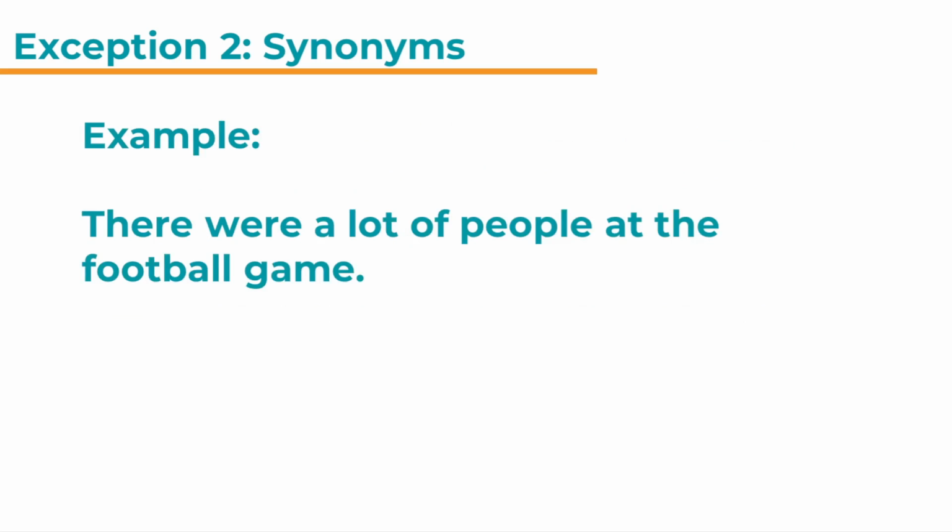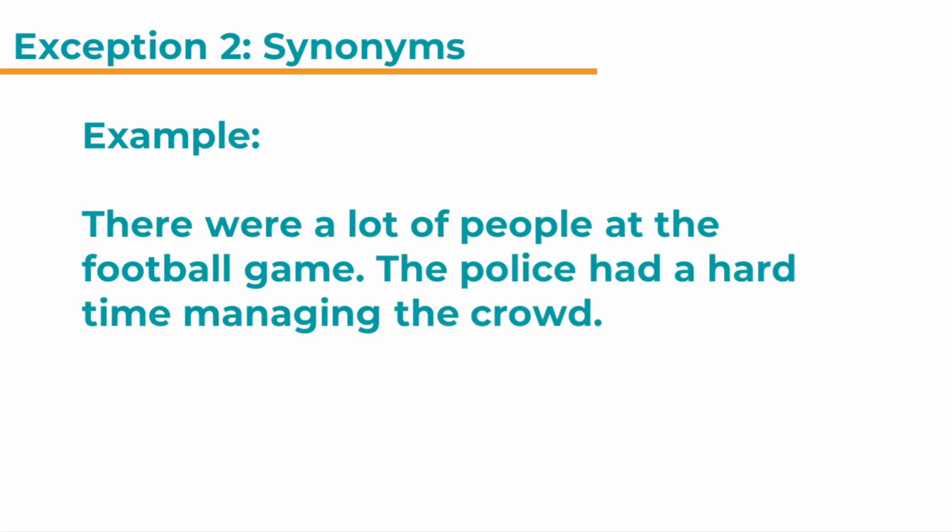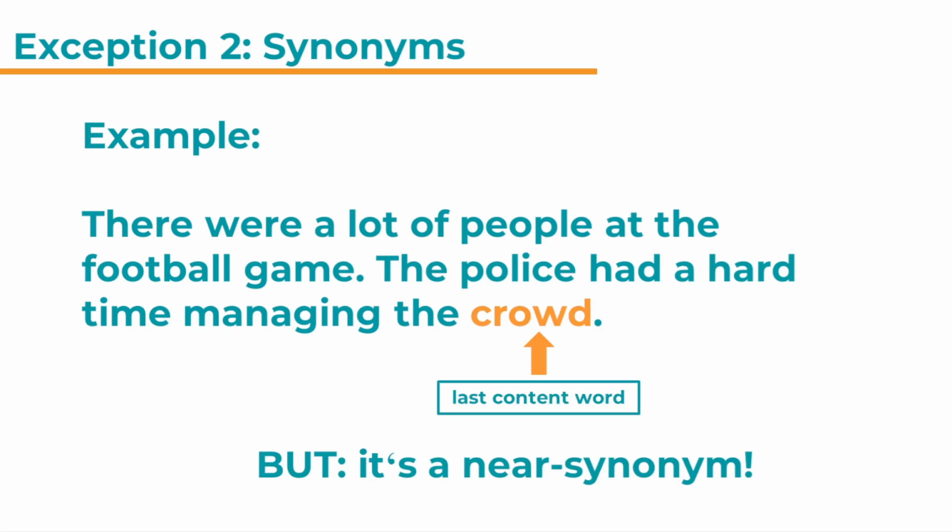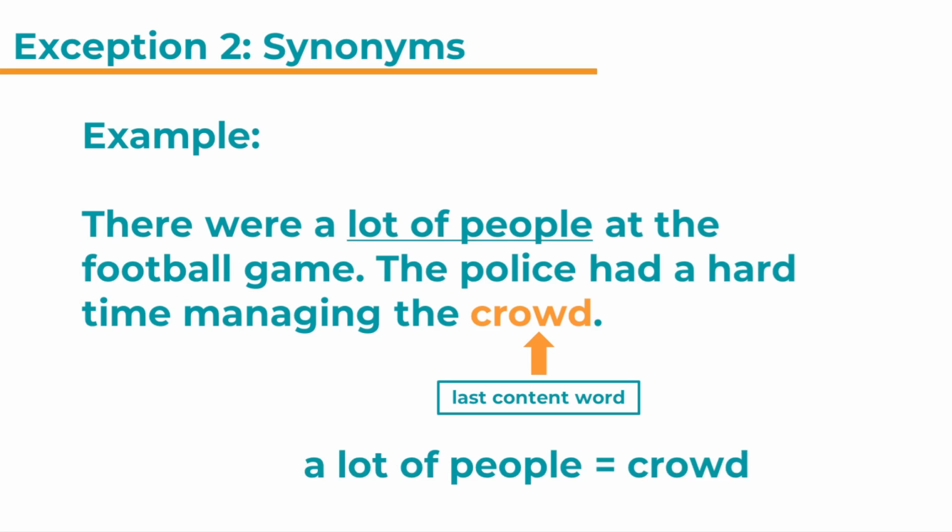Here is an example. There were a lot of people at the football game. The police had a hard time managing the crowd. In the last sentence, crowd is the last content word or the last lexical item. But it's a near synonym. A lot of people is the same as a crowd. And we mentioned already a lot of people. So crowd is a near synonym here.